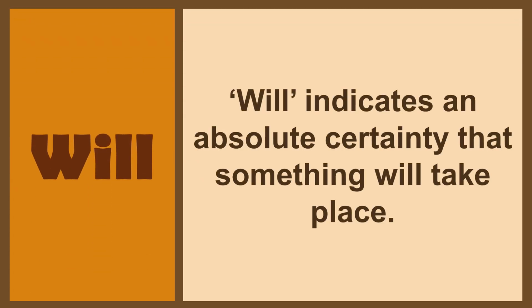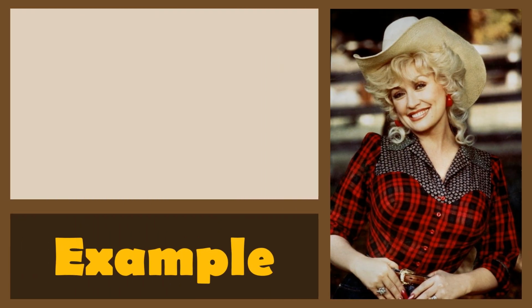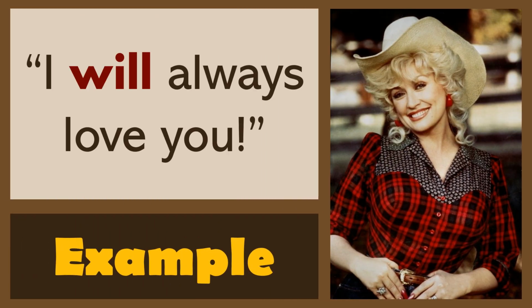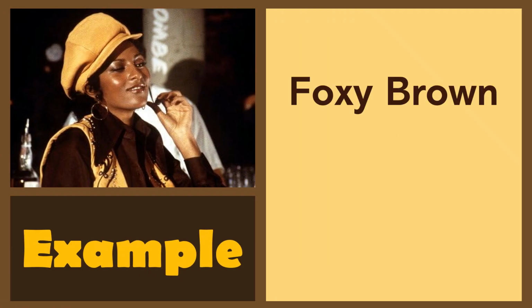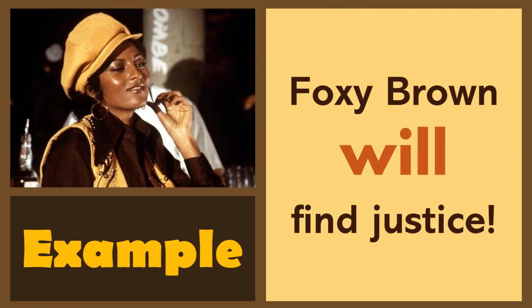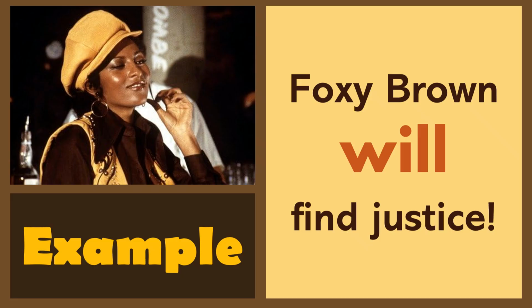Will is used to indicate an absolute certainty that something will take place, something is going to happen. Example, "I will always love you," says Dolly Parton. She is certain that her love will always exist in perpetuity for her beloved. Another example, Foxy Brown will find justice. She is certain that she is going to do that.